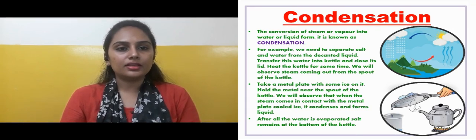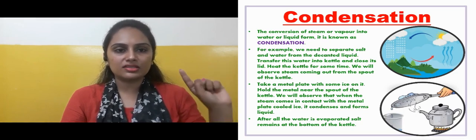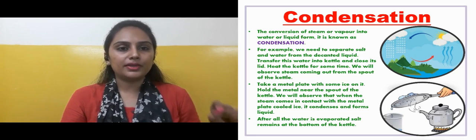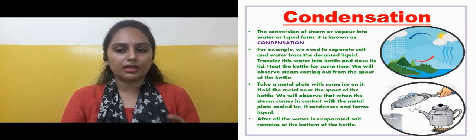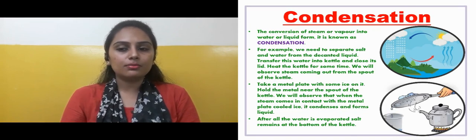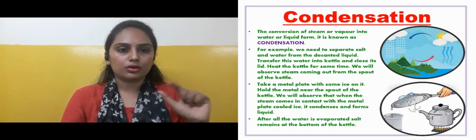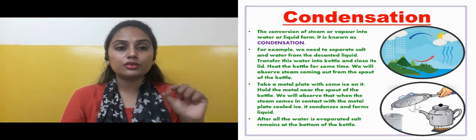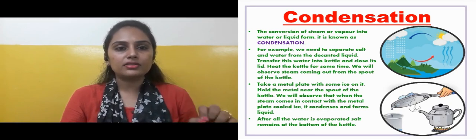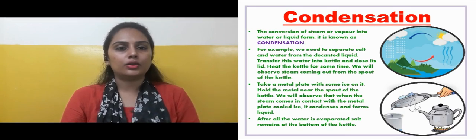Okay. Take a metal plate with some ice cubes on it. Hold the metal plate near the spout of the kettle, from where the steam is coming out. We will observe that when the steam comes in contact with the cold metal plate with ice, it condenses and forms liquid. What will happen? The steam is converted into liquid form.